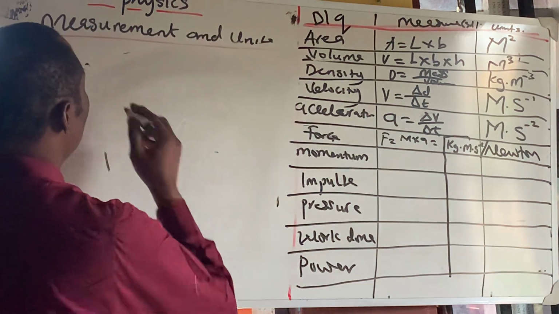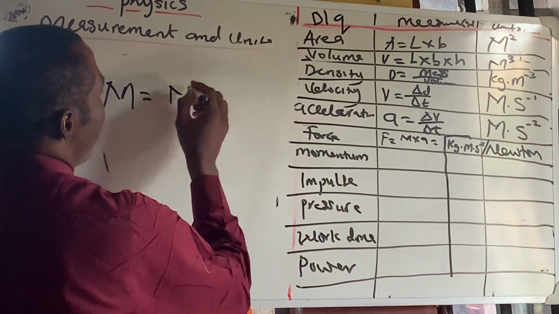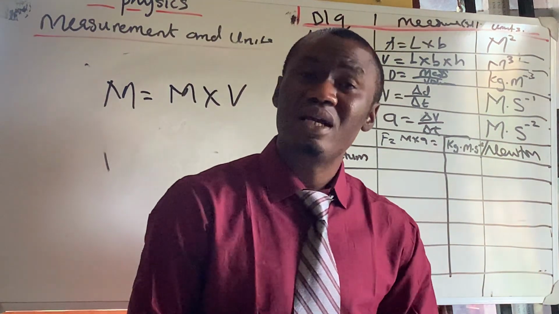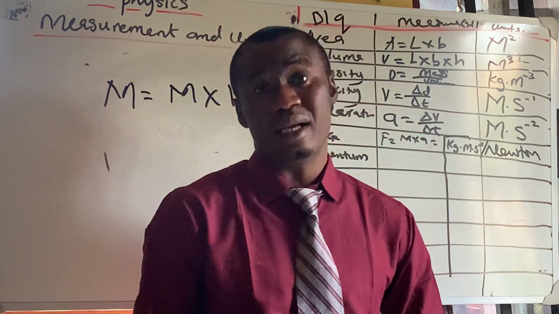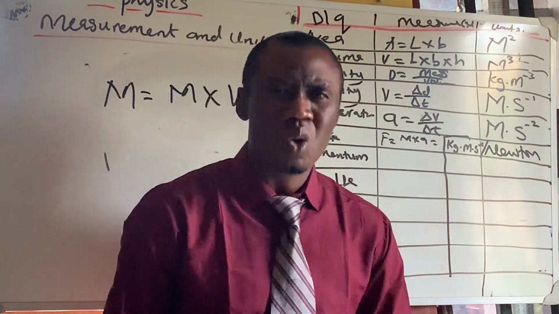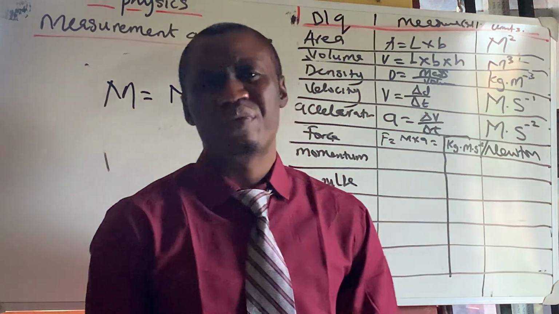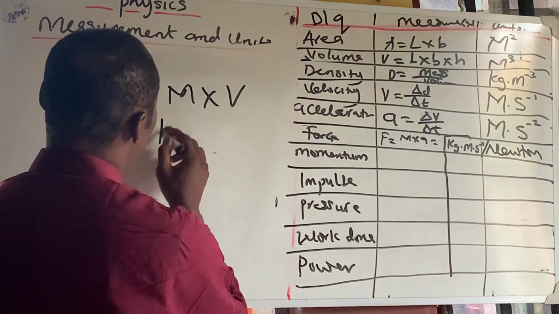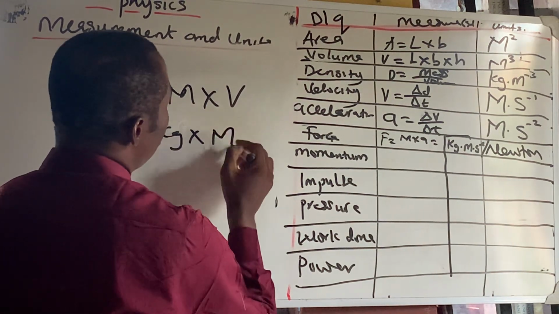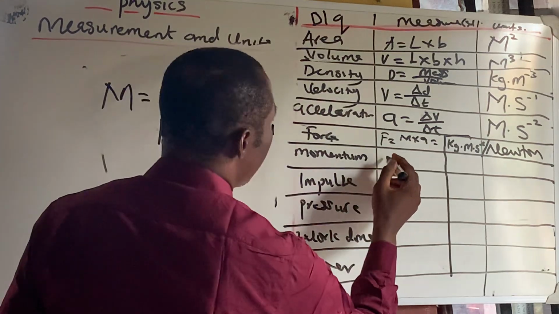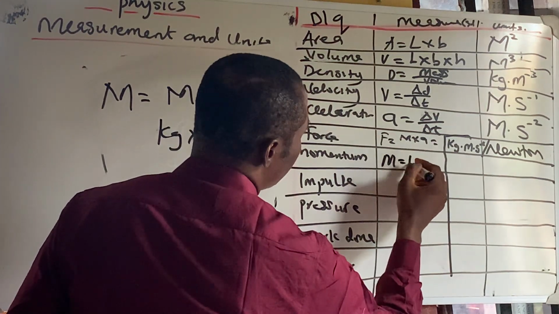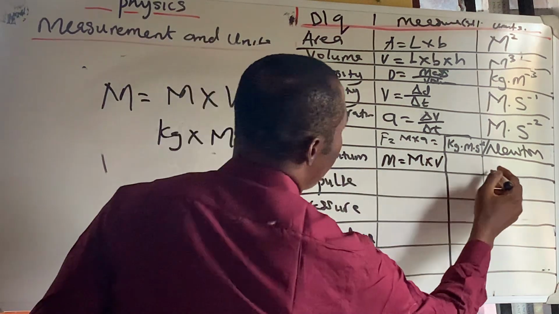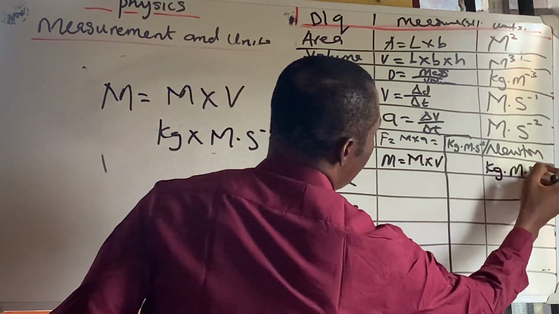What's momentum? Momentum is mass times velocity. You will ask, do we need to carry all these formulas in our heads? Well, the answer is yes. You just need to find a way to know them. Know the formulas, and then you can flow with the solutions to the problems. Now, mass times velocity, which is kg times meter per second to the power of minus 1. So momentum, which is equal to mass times velocity, will become kg m s to the power of minus 1.